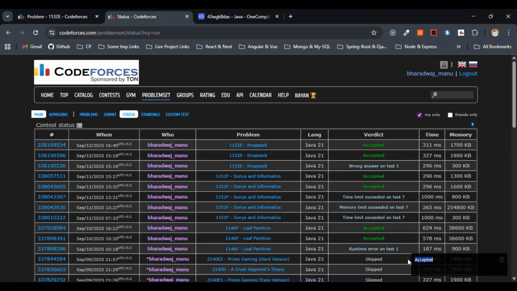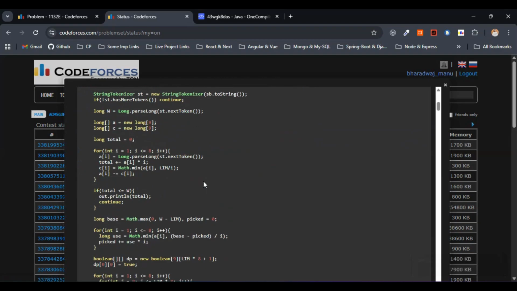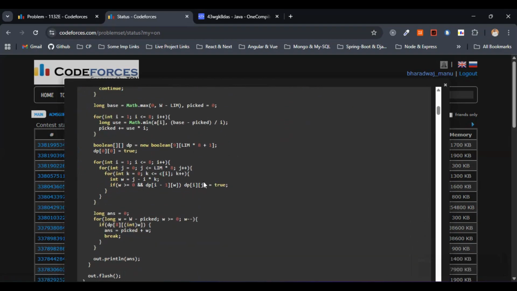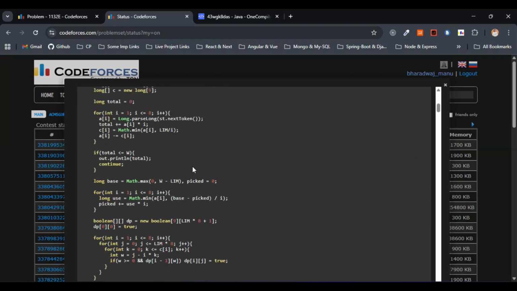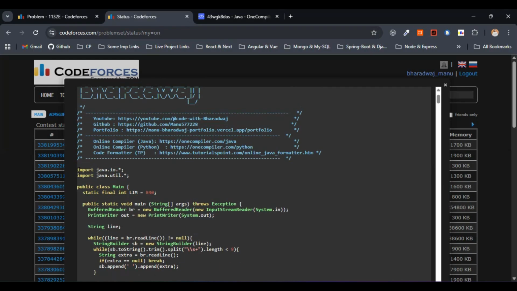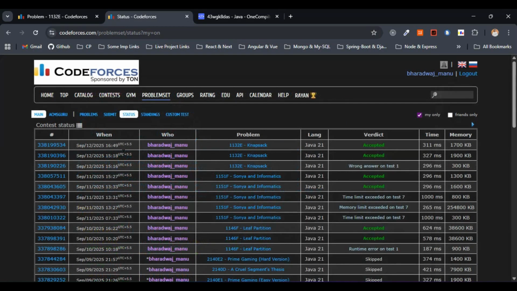Yep, you can clearly see here in the toast, it is showing accepted, right? So the verdict that we got here is accepted. We have gone with a pure DP to solve this particular problem, right? So we have gone with Knapsack 01, right? So basically this is pure DP, right? So we went with DP to solve this particular problem. So this is fine.